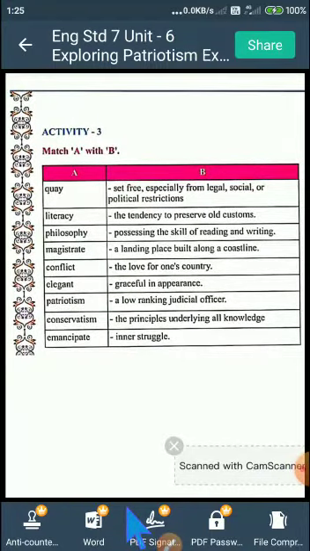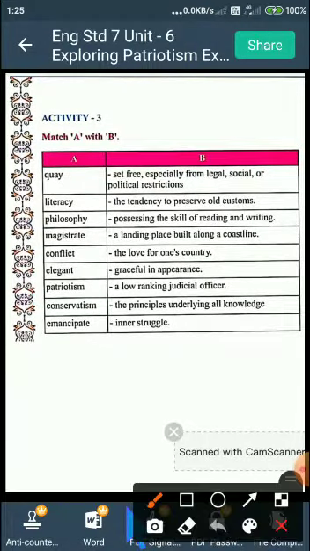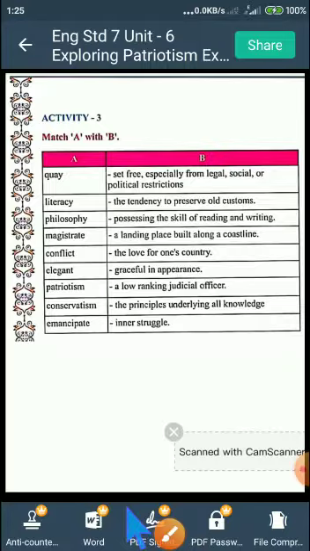In activity third, students, in the A part, all the words are given, and in the B part, the meaning of the word is given, which are already discussed in the meanings, right? So you try to write the answer.